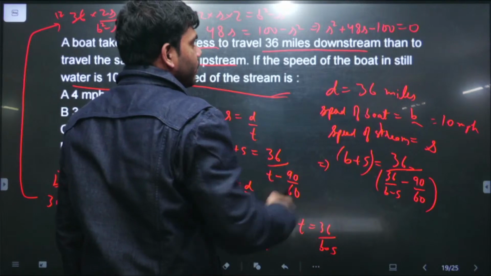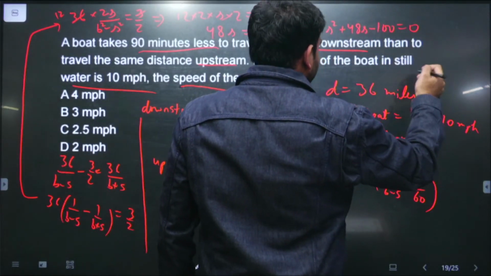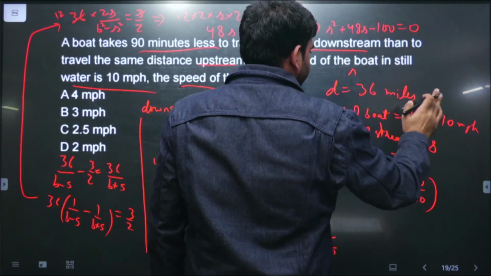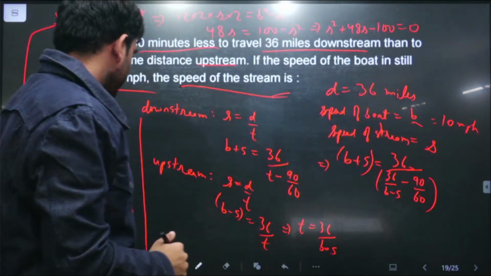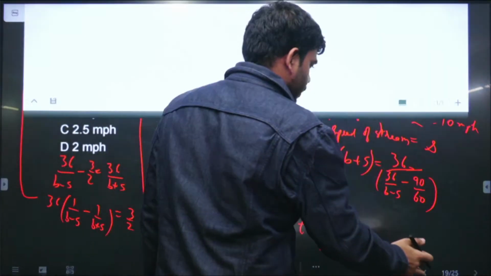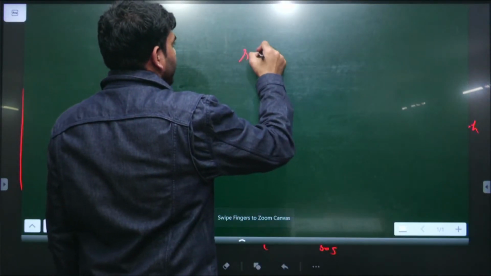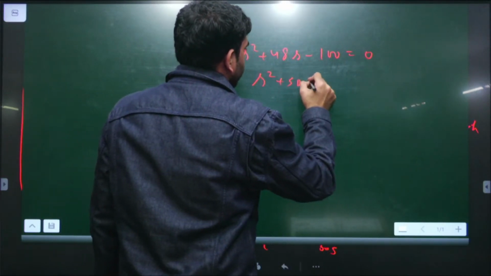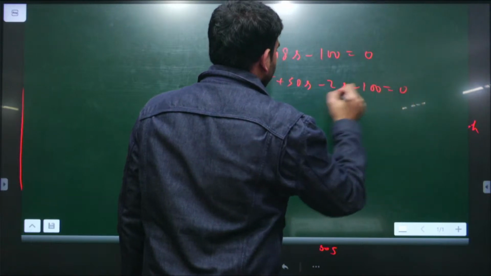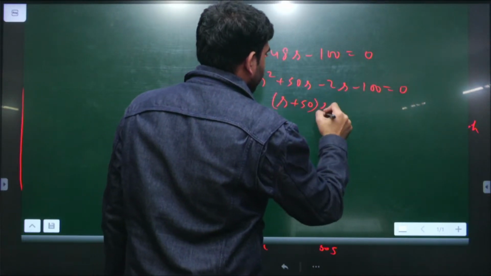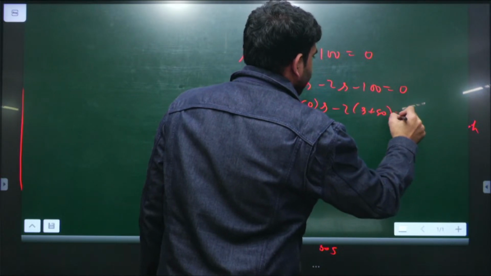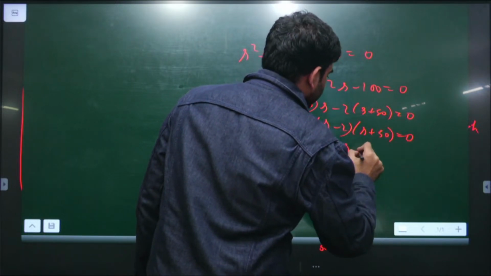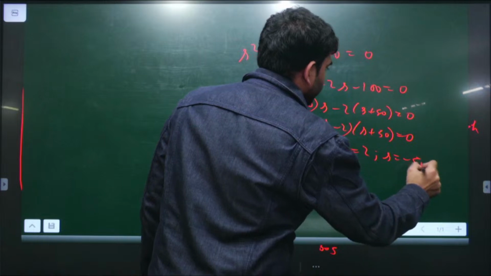Splitting the middle term, s square plus 50s minus 2s minus 100 is equal to 0, so s plus 50 times s minus 2 is 0. So either s will be 2 or s will be minus 50.